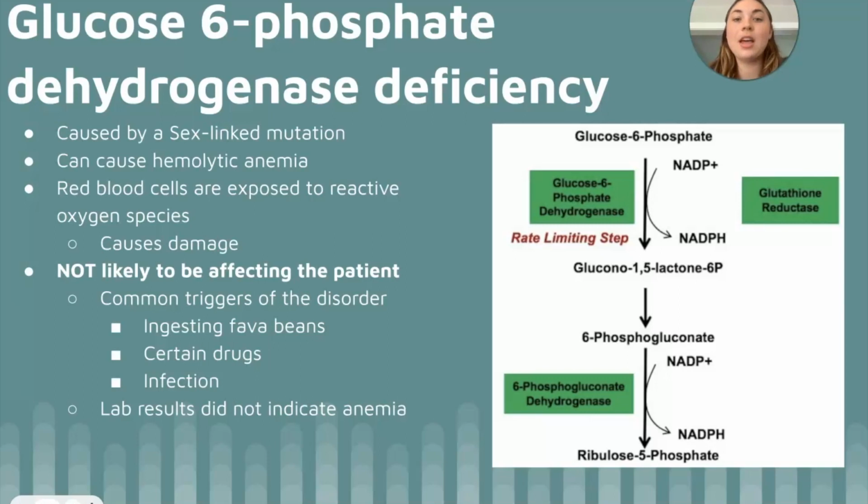damage to them. This condition is unlikely to be affecting the patient, as common triggers of symptoms of hemolytic anemia include ingestion of fava beans, certain drugs, or an infection. There were also no remarkable symptoms that the patient presented with that would support a diagnosis of glucose 6-phosphate dehydrogenase deficiency.